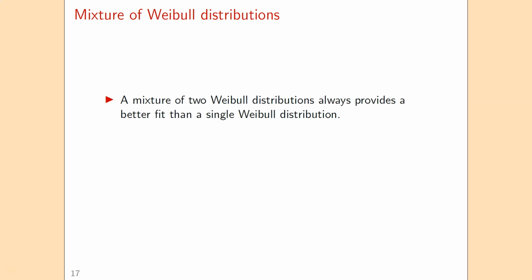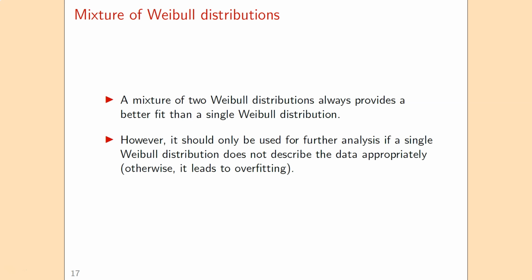But we should only include a second Weibull distribution if the shape of the first fitted Weibull distribution is completely different from the shape of the Kaplan-Meier reliability function. Because otherwise we get overfitting, and then we basically model things that are only caused by randomness and not because there's really a different shape in the data.